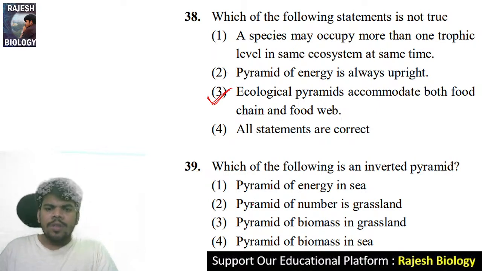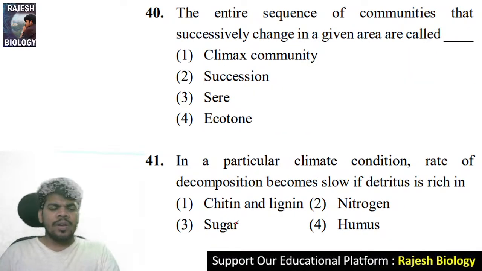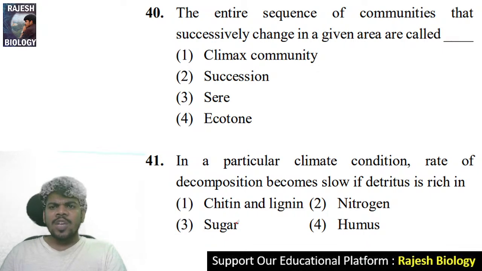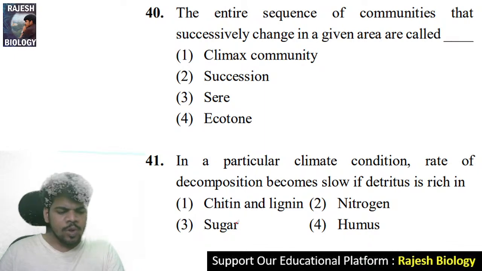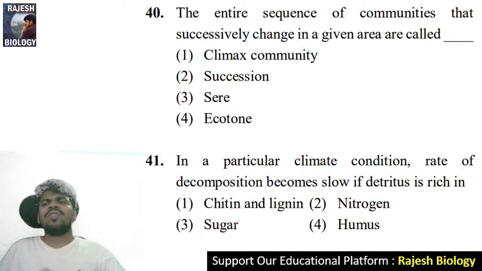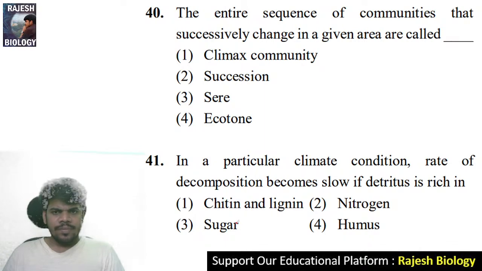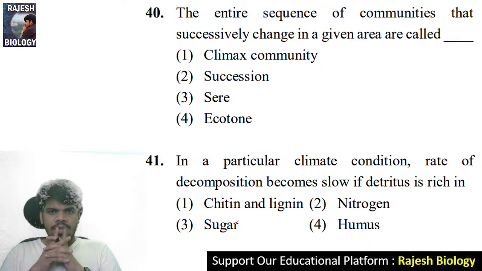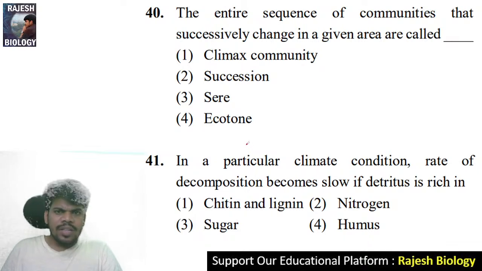Yes, pyramid of biomass in sea is an inverted pyramid. Question number 40. The entire sequence of communities that successively change in a given area are called climax communities, succession, share, and ecotone. It is a share.